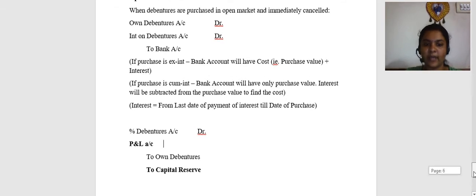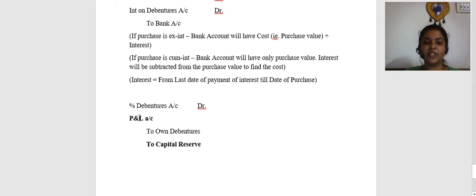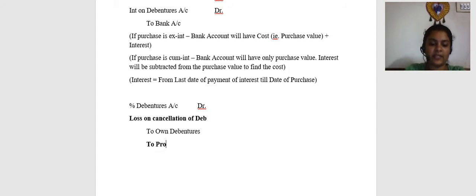Alternatively, you can also use the entry: percentage debentures account debit, loss on cancellation account debit, to own debentures. Then you can pass a separate transfer entry. So we can also write that. Here, instead of P&L account, I can write it as loss on cancellation of debentures. Similarly, if there is a profit, then you will have profit on cancellation of debentures.